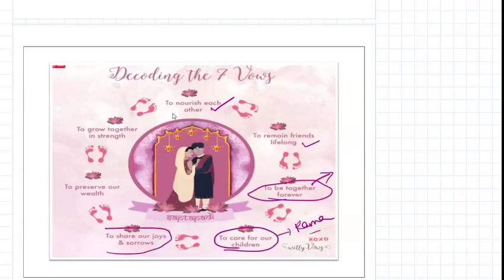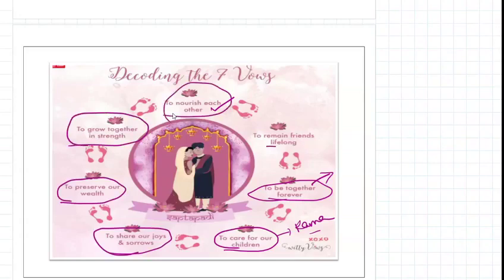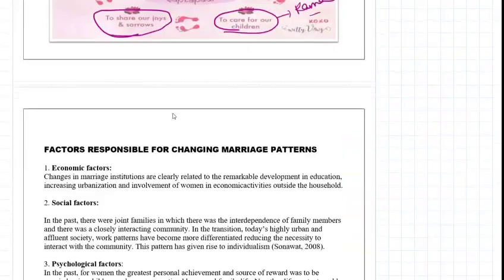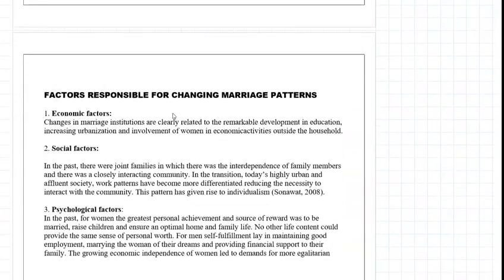Share our journeys and sorrows, preserve our wealth, grow together in strength, and nourish each other. These are the seven vows of the Saptapadi.